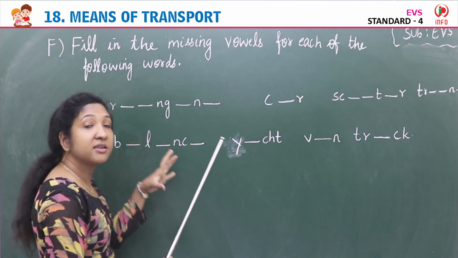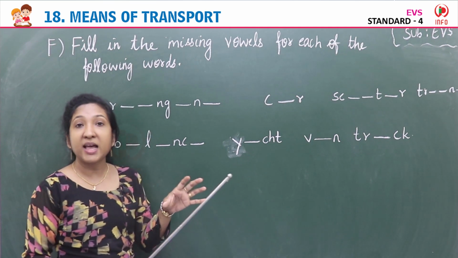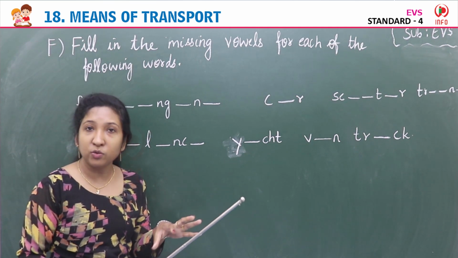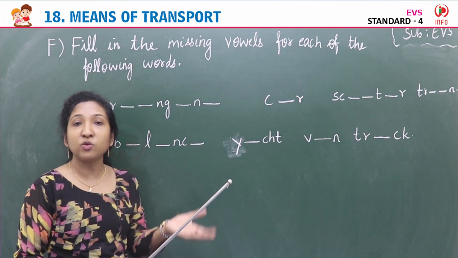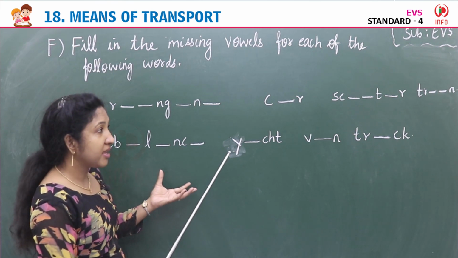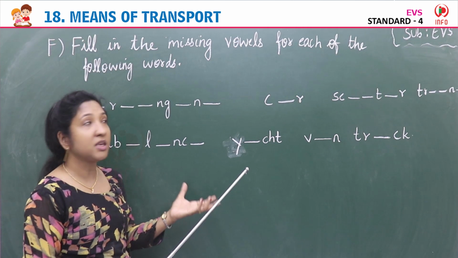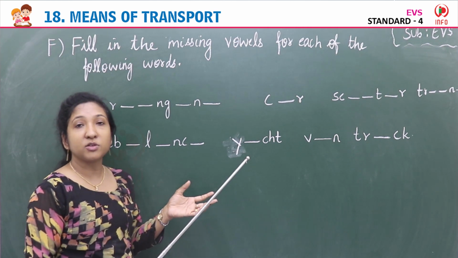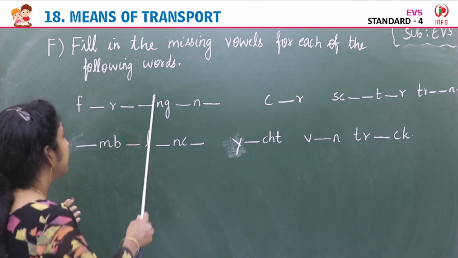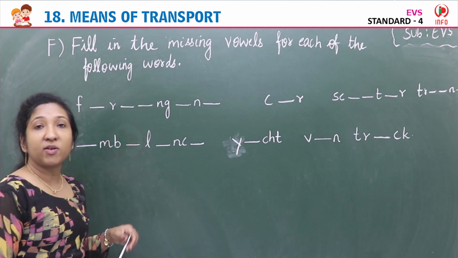So the missing letters are vowels. Vowels are A, E, I, O, U. So these letters are missing. Here you have to fill in those missing vowels. Images are given. So the first one is, what image can you see, children?